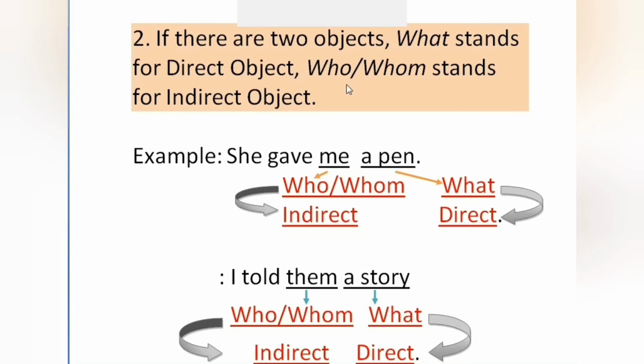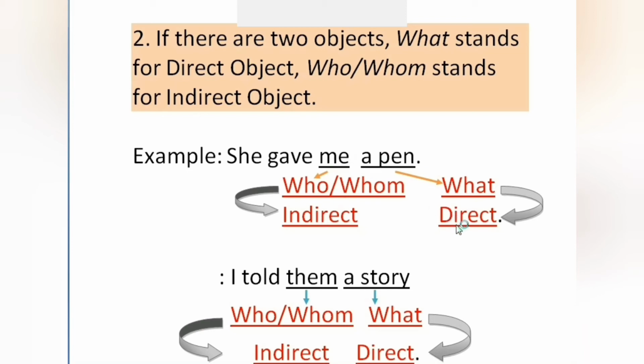Number 2. If there are two objects in a sentence, what question stands for the direct object? Who or whom question stands for the indirect object? We have to remember that. For example, she gave me a pen. Me is the object. A pen is another object, but me is called the indirect object.